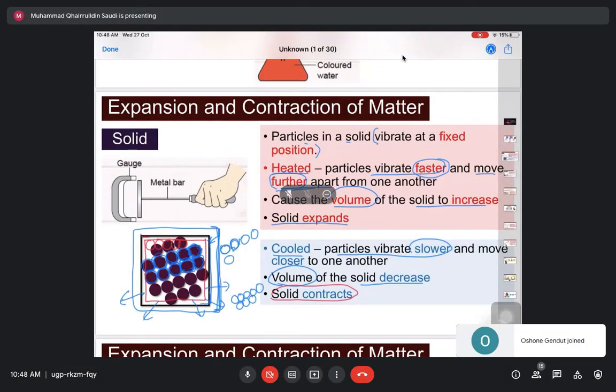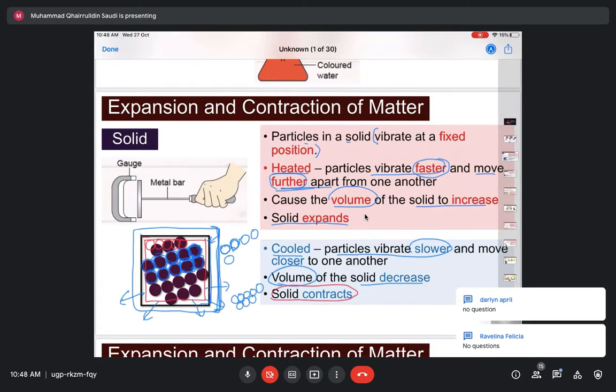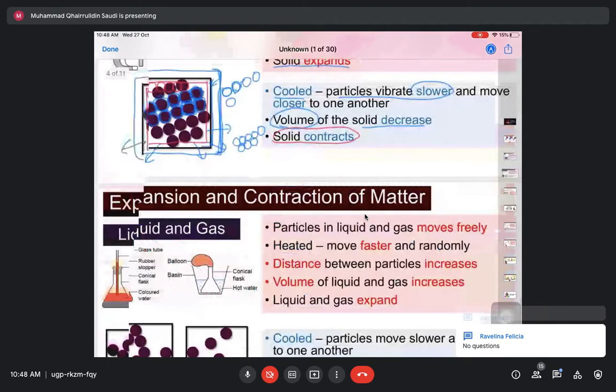Boleh faham bahagian ni? Can you understand this part? Do you have any questions up to this part? No questions. Okay, good. So we can move to the next one.